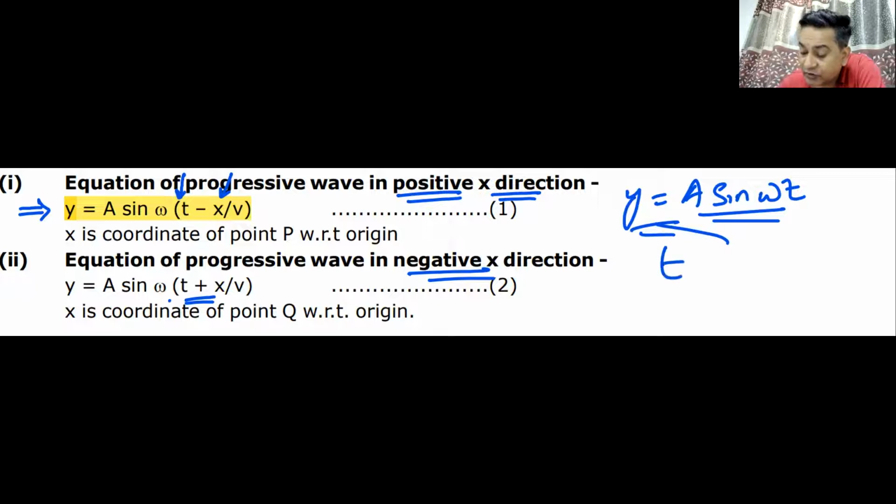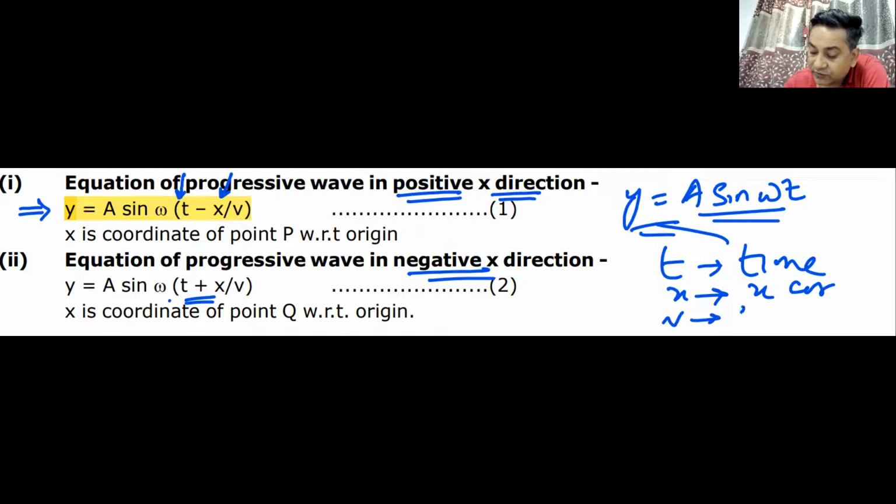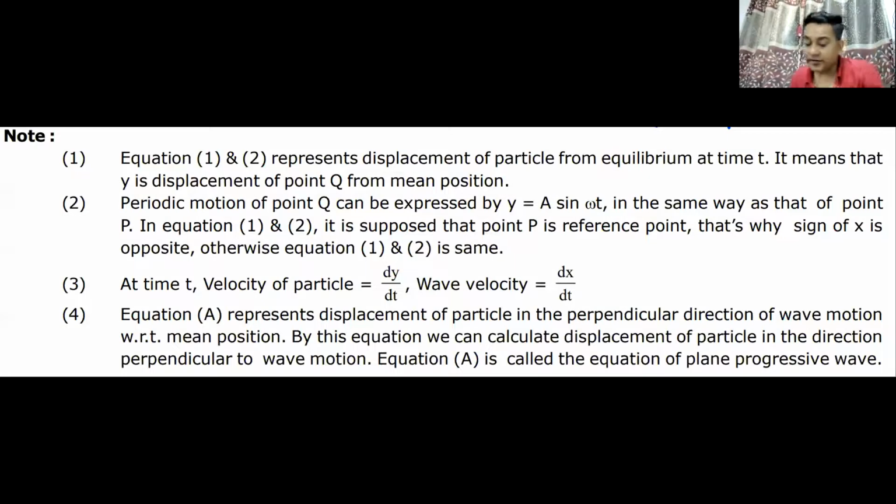Here t stands for time. At what time? x stands for the x coordinate of point P, and v stands for the speed of the wave. At what speed is the wave moving? Do we understand this? Yes or no? Can I have a raise of hands from all of you? I'll give you a minute to note it down. Well done. Then we move on to some important points.